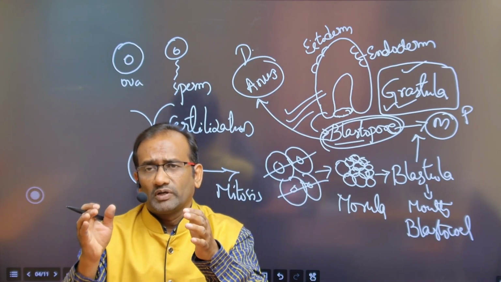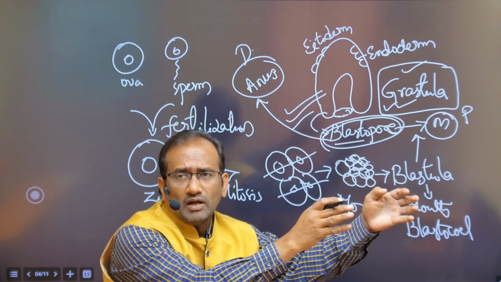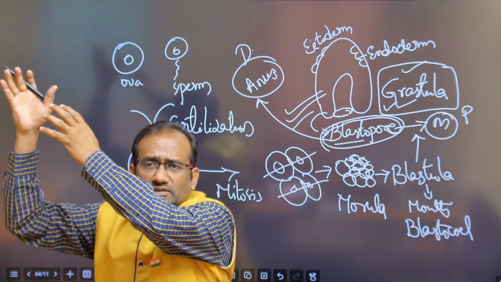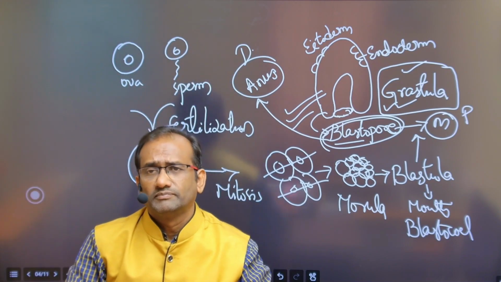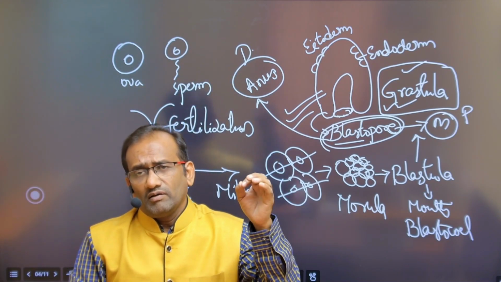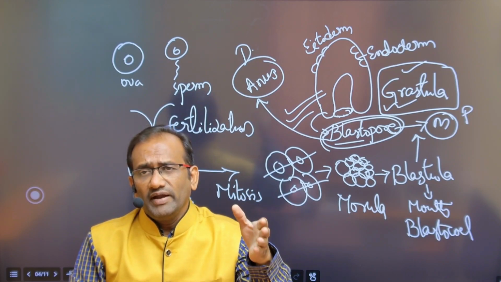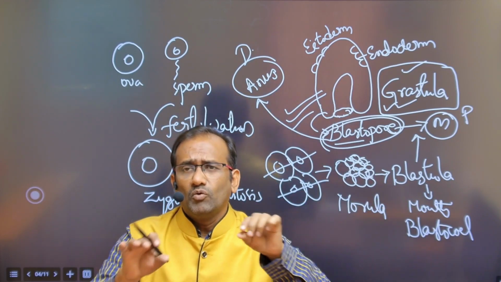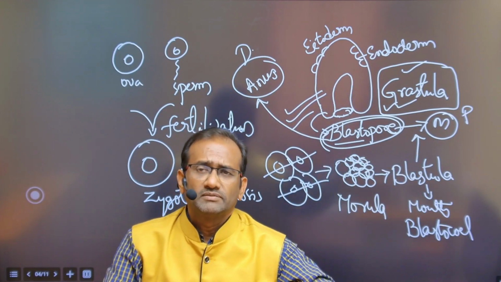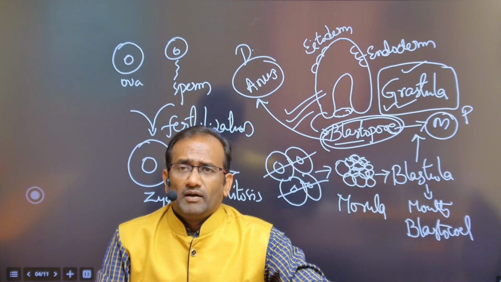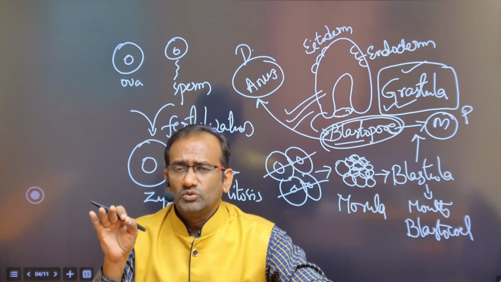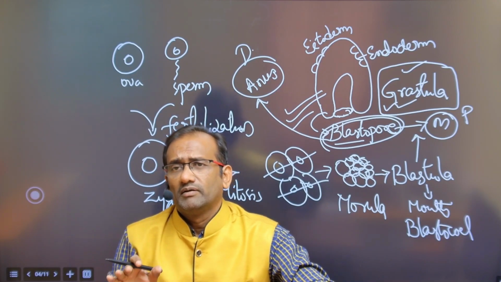So animals are two types only, based on the fate of the blastopore in the future. If the blastopore converts into mouth, all are called Protostomia. If the blastopore converts into anus, all are called Deuterostomia. Protostomia animals include Coelomata, Pseudocoelomata, Schizocoelomata.